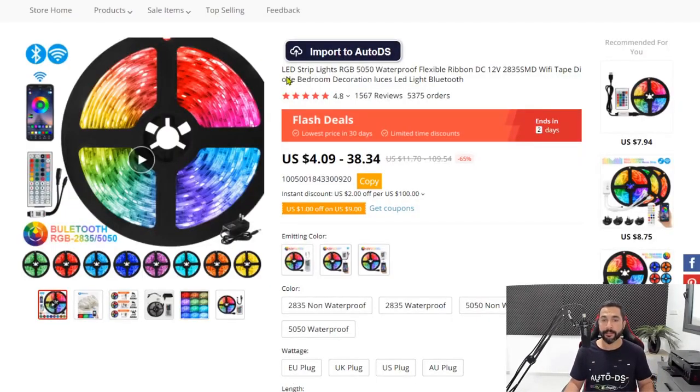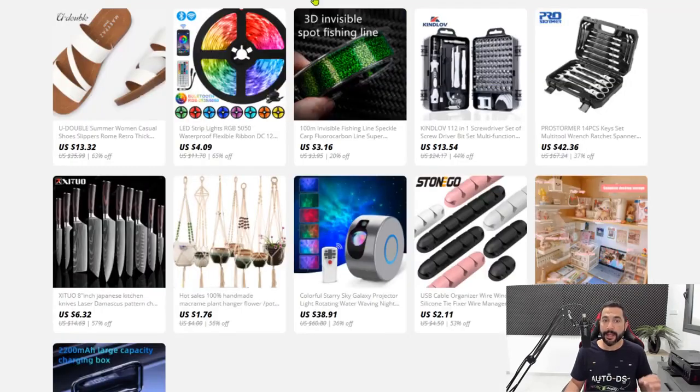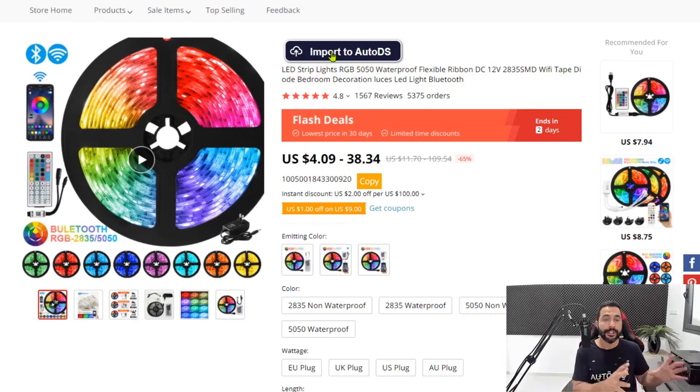Another way to do it is to click on the product and go inside the product listing. Here, as you can see, right on top of the title, there is an Import to AutoDS button. Clicking on that is just the same as clicking outside the listing. It will simply import that product to our drafts page in just that one click, where we can continue optimizing the product before publishing it to our stores, having it go live, and then people will be able to see it and buy it. That is how to use the one-click importer, whether you're inside the product listing or outside on the search function on any one of your supported suppliers. So that is one way to do it.